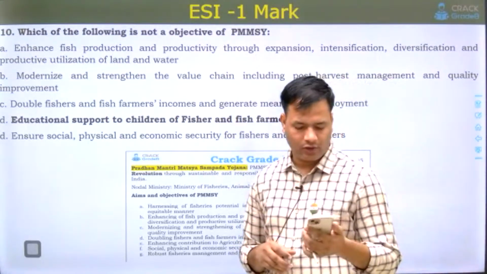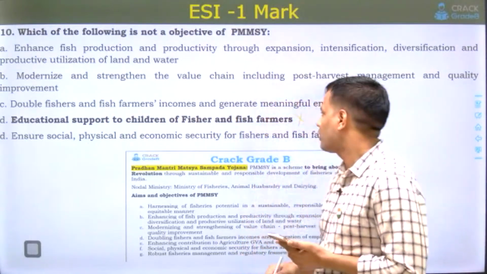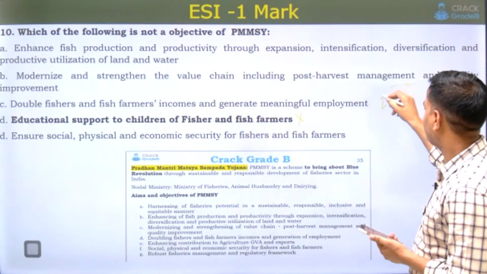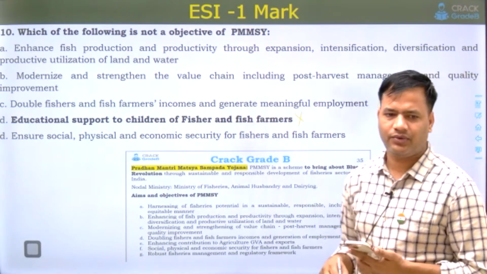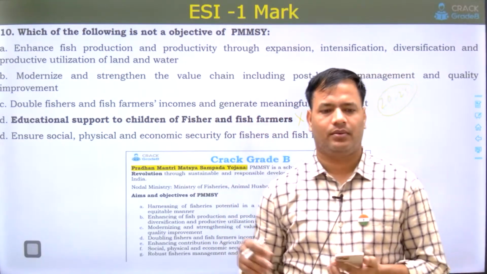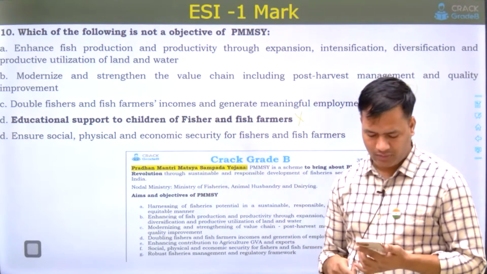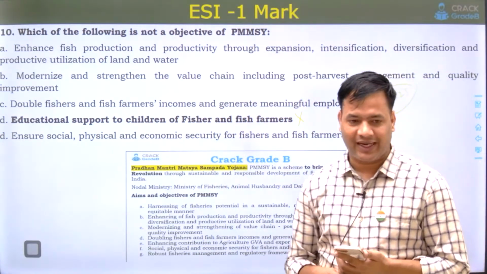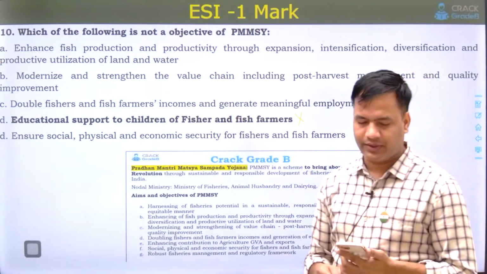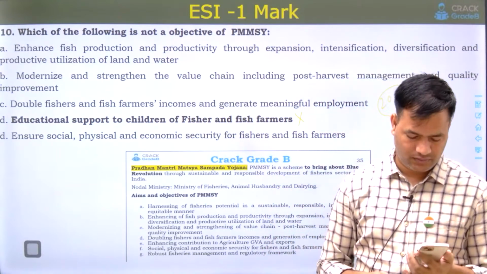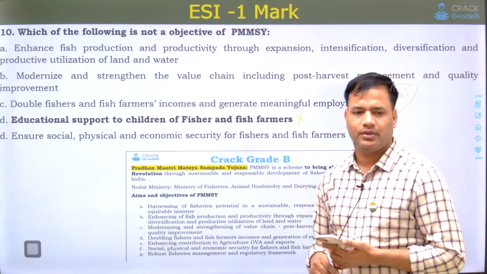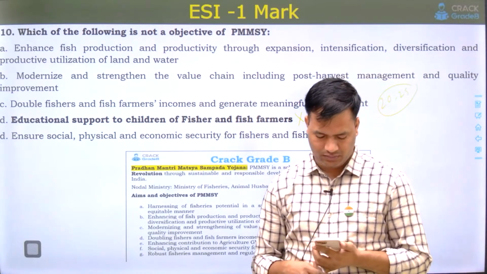So no one is commenting about his or her score. If you are getting 20 or 25, that is a very good score in the ESI paper, because there were a number of fact-based questions in the 2 markers specifically. The 1 marker questions are not much difficult. FM questions we will also discuss once we collect all the questions within 2 days. If you are getting 20, 25, then it is a good score.